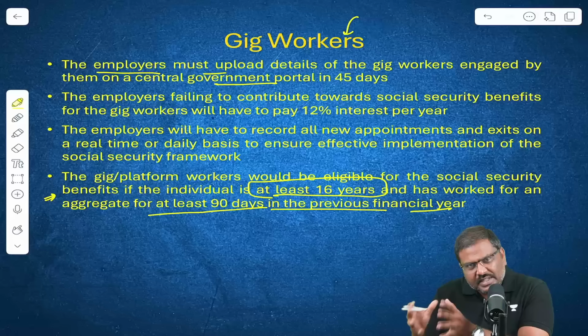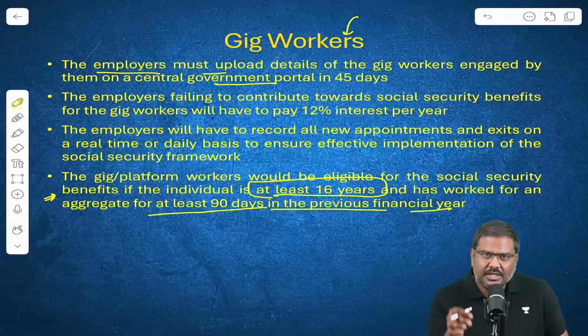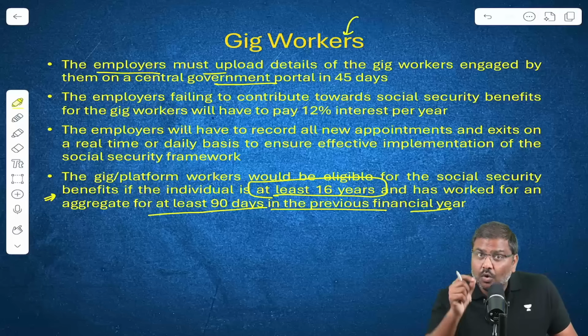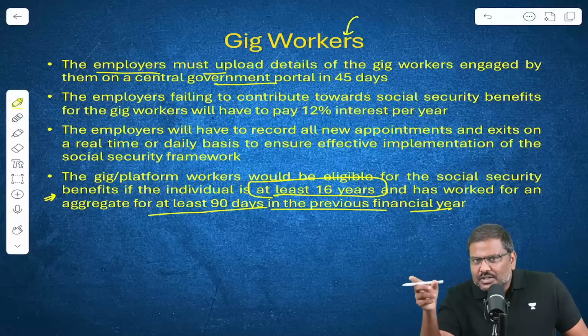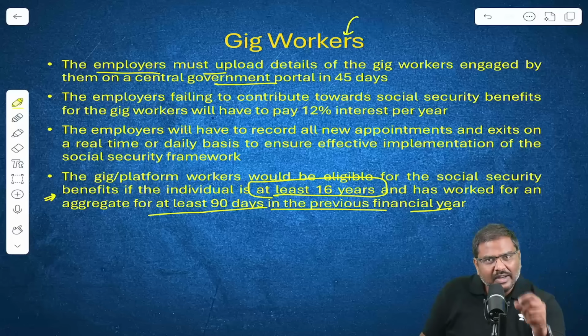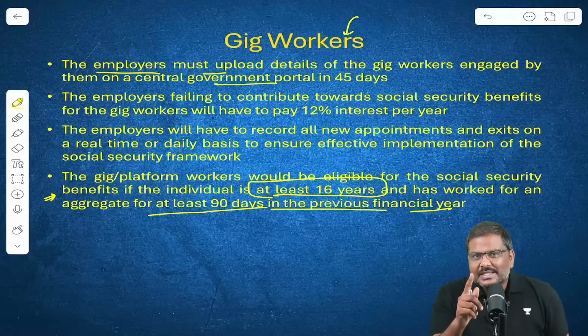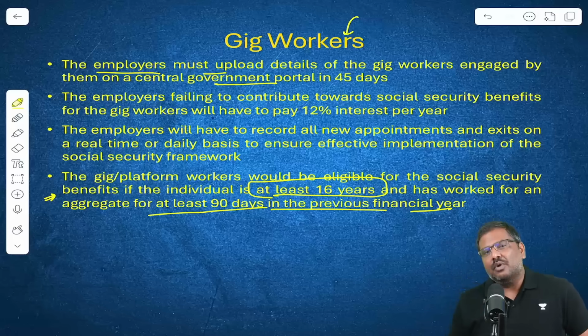Now, let's say all of this is being notified by the Union government. What if the employers do not follow? The employers who are supposed to make their own contributions, that is their side of contributions, in order to provide the social security benefits to the workers, what if they do not abide by these guidelines? The Union government in these rules has stated that for every 1 month of delay, 1% rate of interest will be imposed as a penalty on these employers.